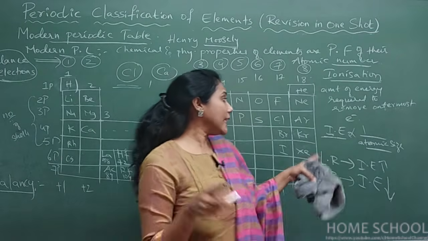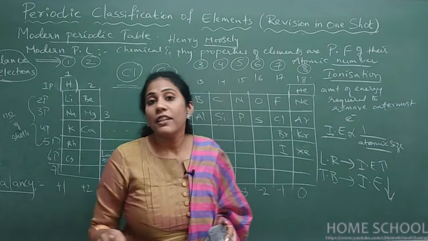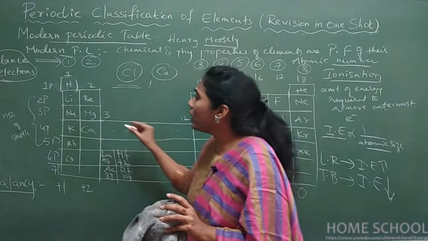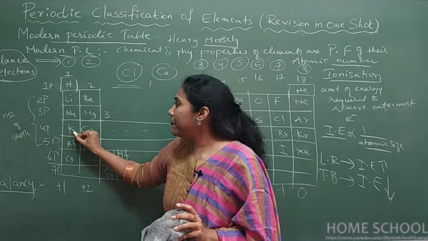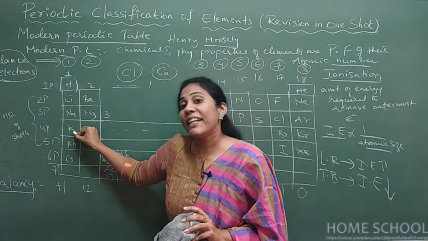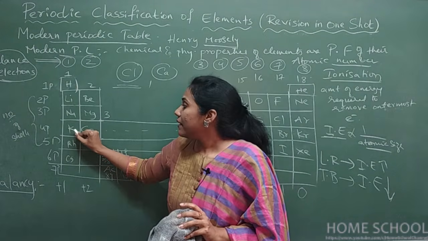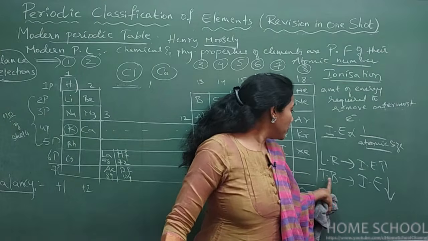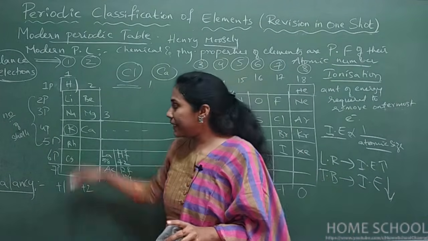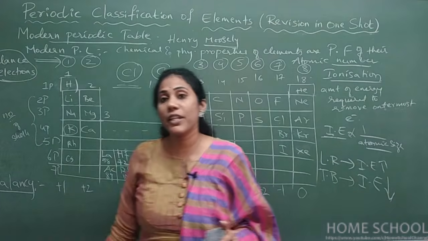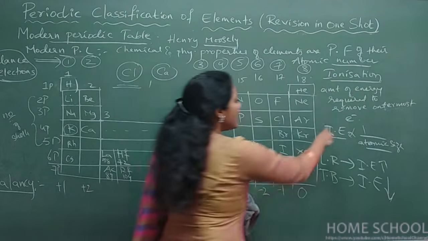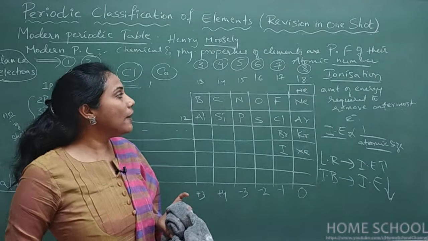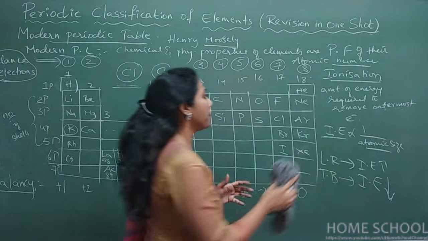So if you want, you can take screenshots of all this. They are very, very important. They'll ask you, among lithium, sodium and potassium, which one has very low ionization enthalpy? The lowest ionization enthalpy is for potassium, because from top to bottom ionization enthalpy decreases. Okay, so ionization enthalpy is always inversely proportional to atomic size. So this is all about ionization enthalpy.